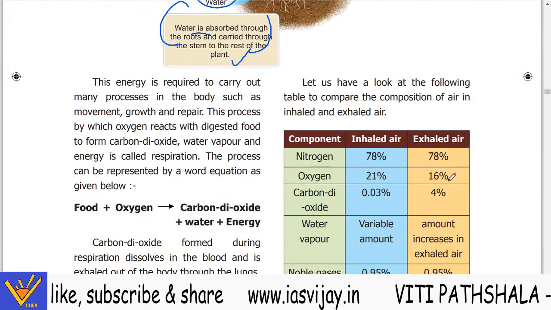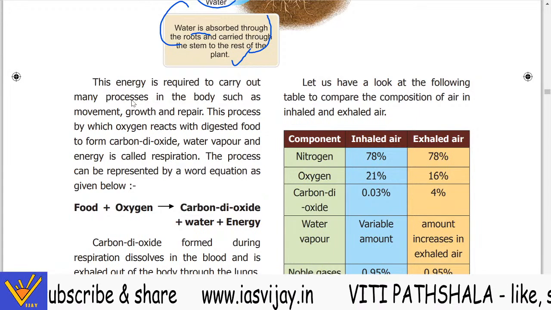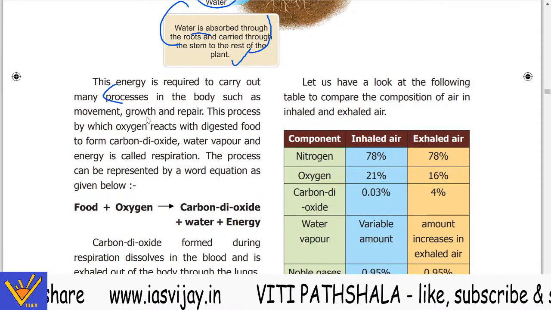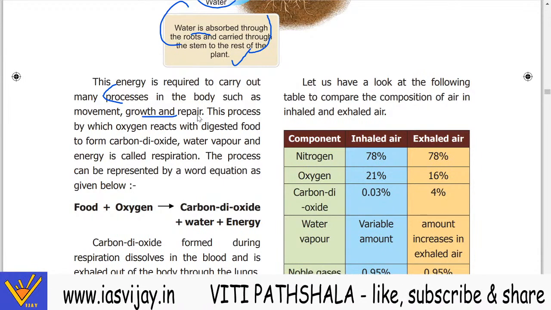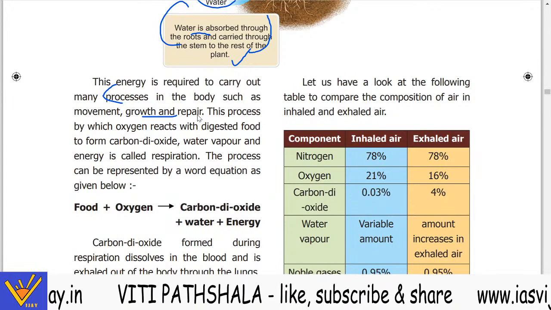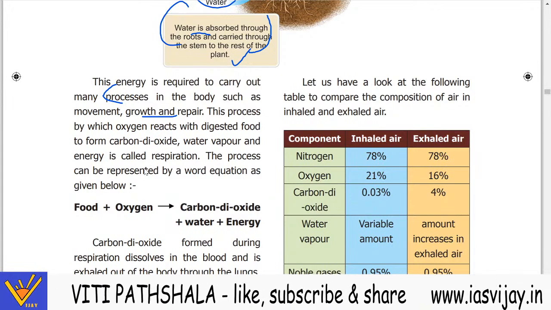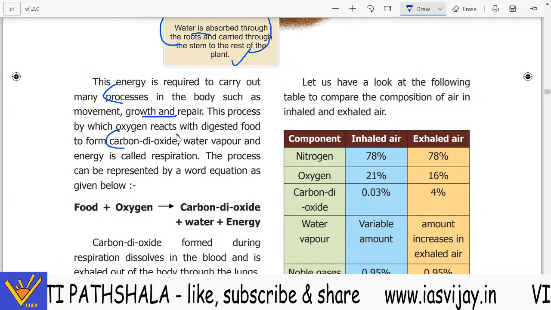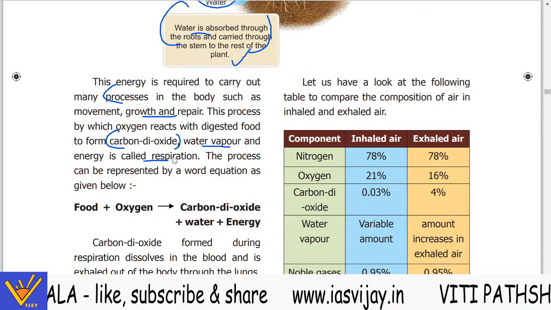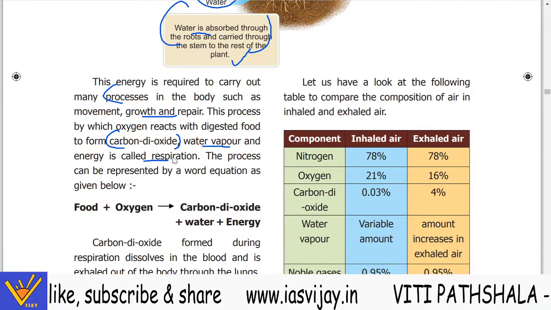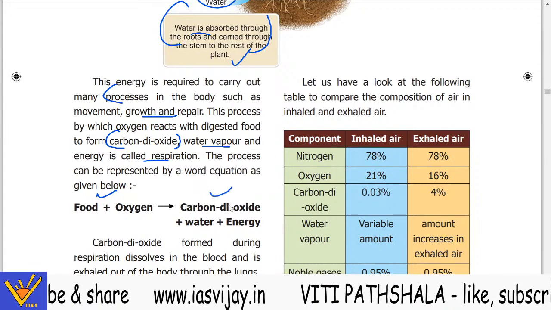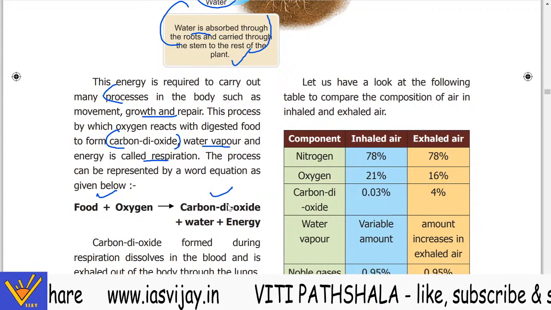Now energy is required to carry out many processes in the body, such as movement, growth and repair. The process by which oxygen reacts with the digested food to form carbon dioxide, water vapor and energy, उसको हम respiration बोलते हैं. The process can be represented like this: food plus oxygen gives carbon dioxide, water plus the energy released.